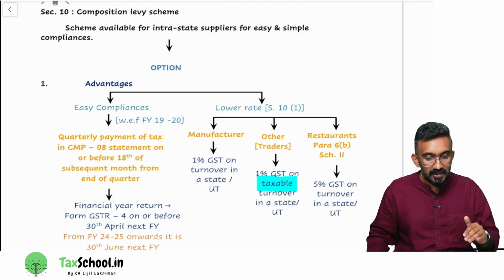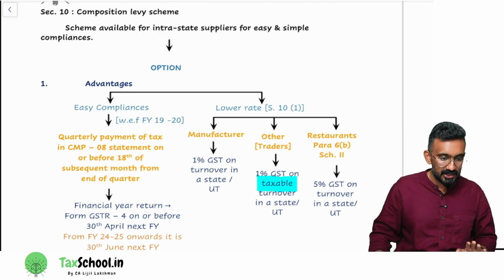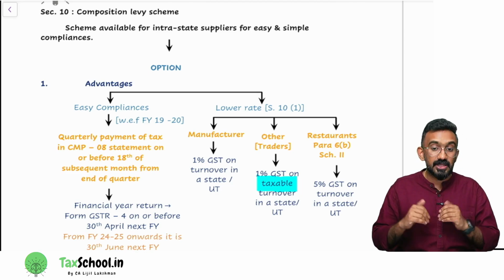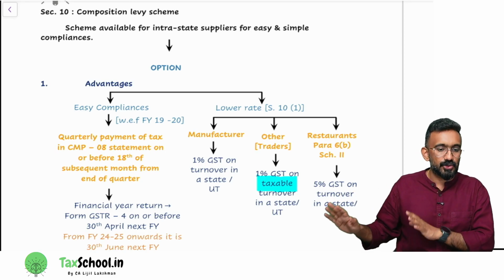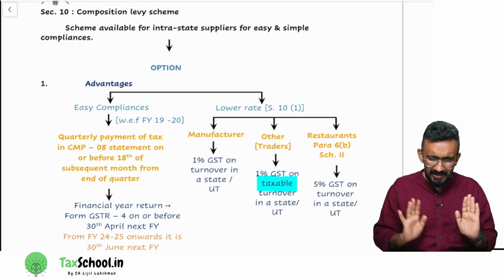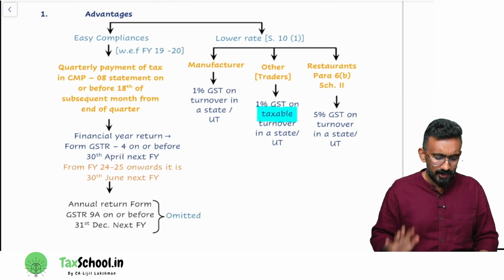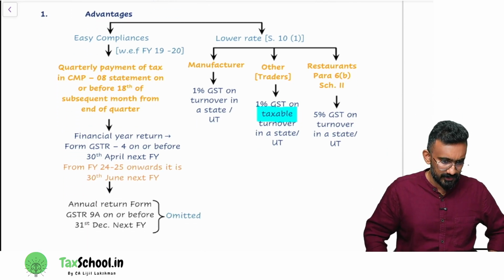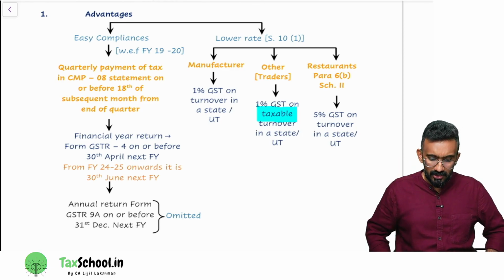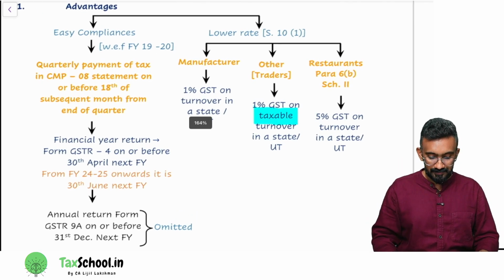But if you go for the scheme, there are certain conditions that you have to satisfy, and there are certain people who cannot go for this, and there are some procedures that you have to satisfy. This is what the discussion is all about. What is the advantage that you have if you go for composition levy scheme? You can see it on the screen. I have listed 2 advantages.